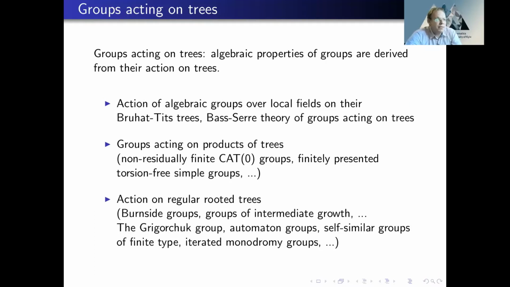Let me mention a classical action of algebraic groups on their Bruhat-Tits tree, Bass-Serre theory of groups acting on trees, constructions of non-residually finite lattices in the product of automorphism groups of trees, and even finitely presented simple groups. And for my talk, an important class of actions is on regular rooted trees, where we have Burnside groups, groups of intermediate growth. And the fundamental example here is the famous Grigorchuk group. Also, there are many classes of groups like automaton groups, or similar groups, iterated monodromy groups, and so on.